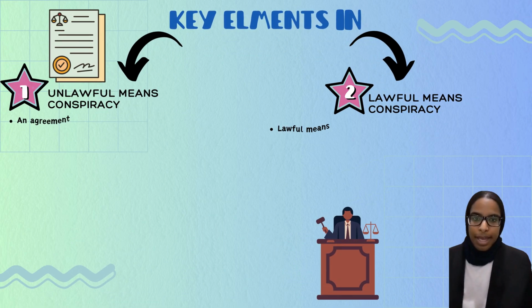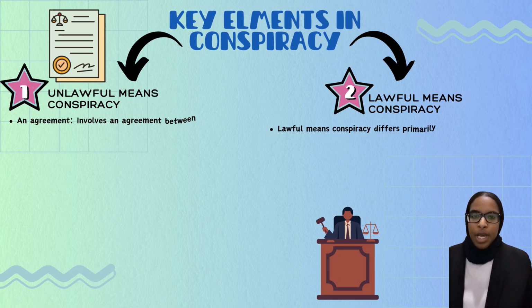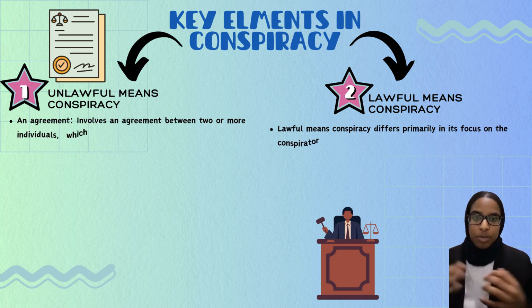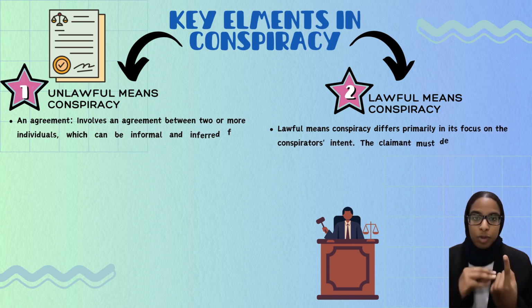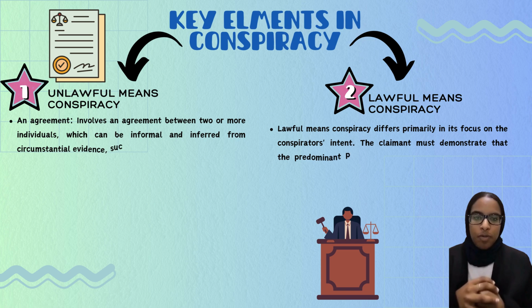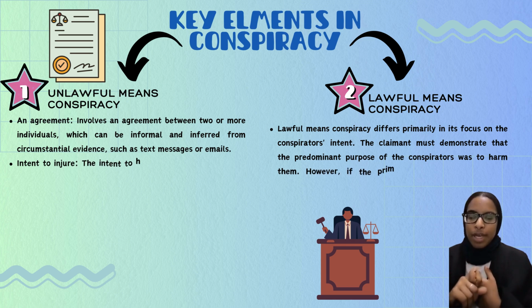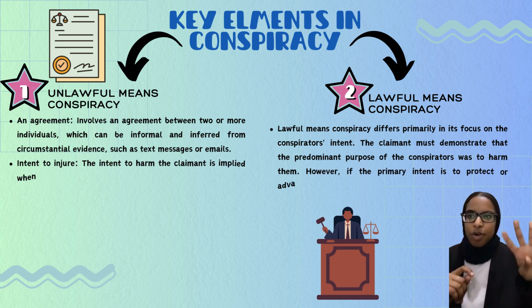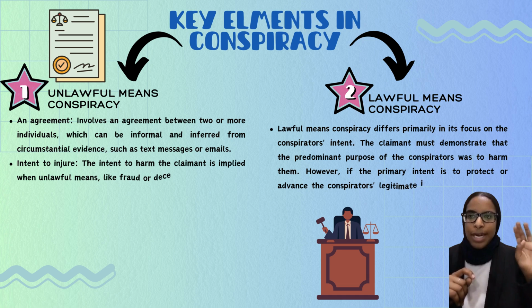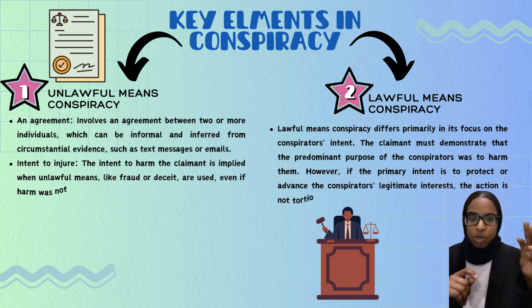Now, to discuss the elements of criminal conspiracy, we first have to discuss that there are two types of criminal conspiracy. One is unlawful means conspiracy, and two is lawful means conspiracy, and each of them has different elements. For unlawful means conspiracy, there must be four things present: an agreement, intent to injure, an act carried out in accordance with the agreement, and actual harm as a result.